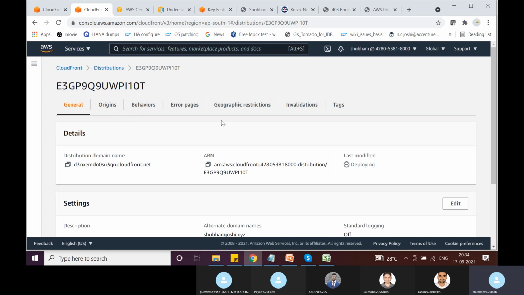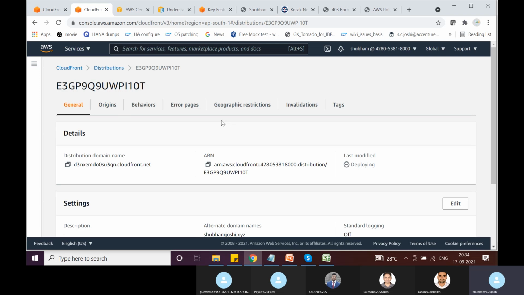So any questions so far on what CloudFront is, in what cases it might help? And this also might be an exam question. Some people get confused thinking that CloudFront is only for distributing static content, but that is not the case, right? CloudFront can also be used for serving or distributing dynamic content. The important thing to note is you can disable caching for dynamic content. In fact, you have to do it.